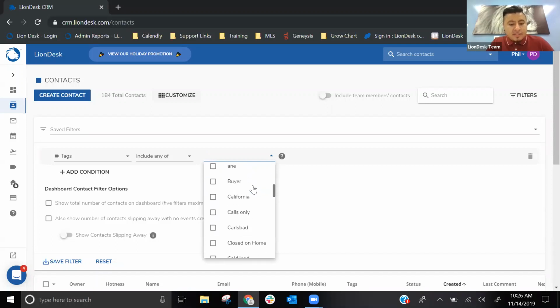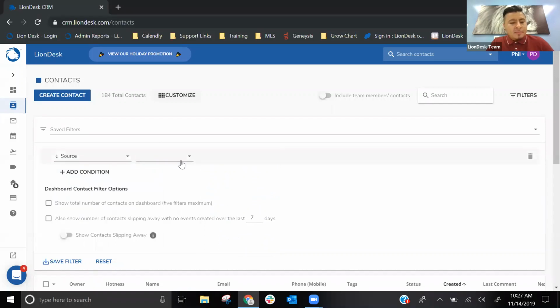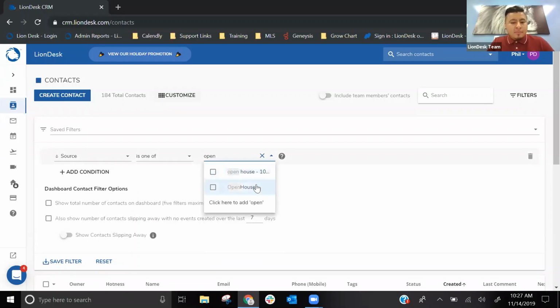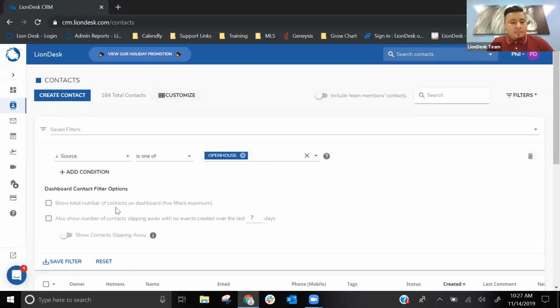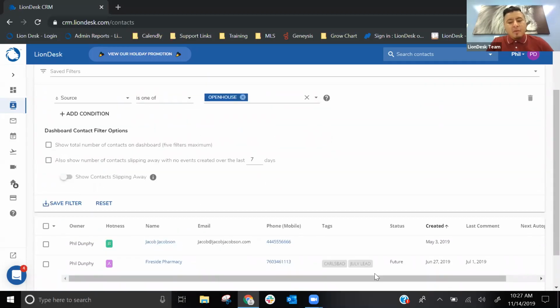You'll be able to search for that tag in here and then pull up those contacts. Or even just by the source, right? Boom, source is one of open house. Right, so as I scroll below, you'll see everyone that came in through the open house.